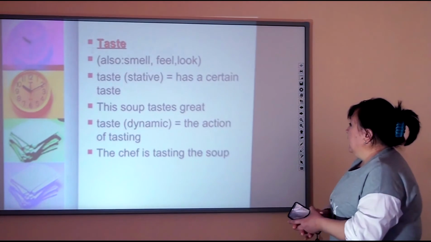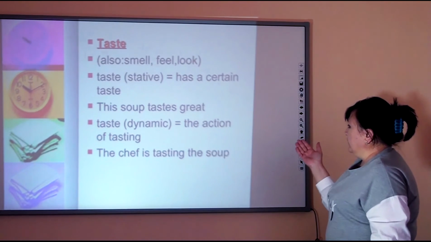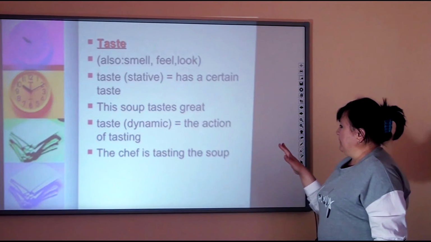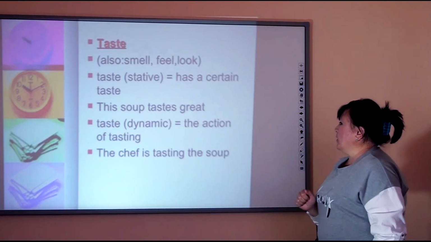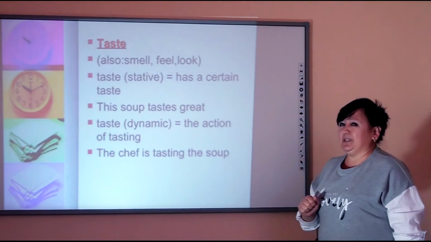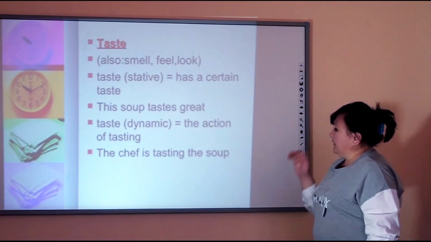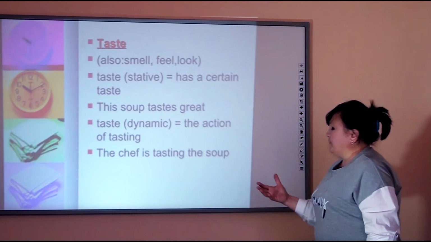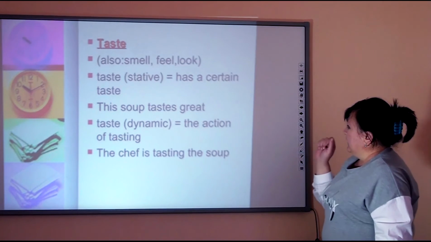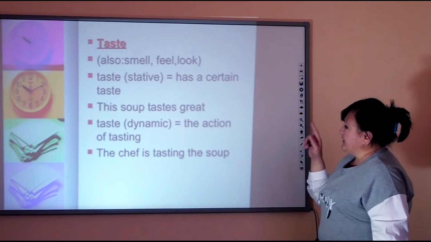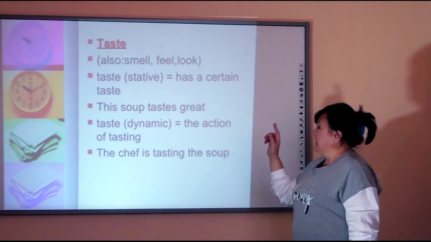Next one. The words taste, smell, feel, and look have the same stative meaning. Sometimes, for example, "taste" has a certain quality. For example, this soup tastes great. In this case, we can't put it in a present continuous form. And "taste" in a continuous form expresses an action of tasting. For example, the chef is tasting the soup. In other words, sometimes we can choose the word taste, smell, or look depending on the subject of the sentence.